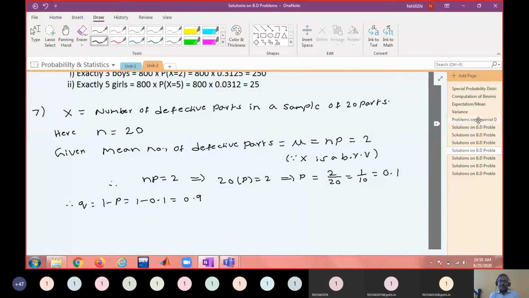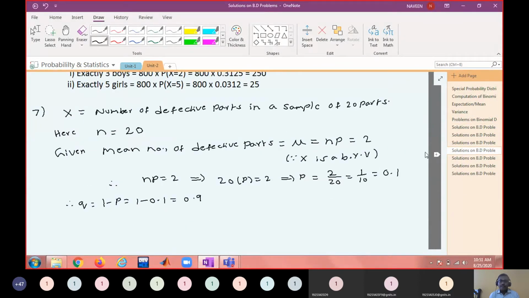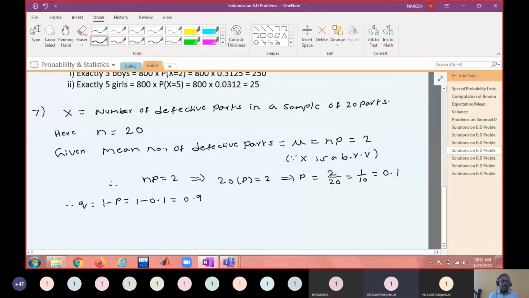Now what is the question? How many would be expected to contain at least 3 defective parts? You see the wording, at least. So how do I write it down? What we have to find now is P of X greater than or equal to 3. So X greater than or equal to 3 means X can go up to what number? 20. There may be 3 defective parts, 4 defective parts, 5 defective parts, like that up to 20 defective parts.